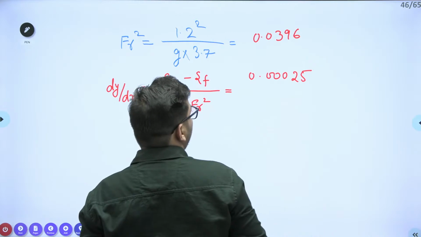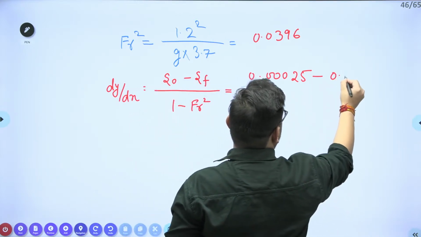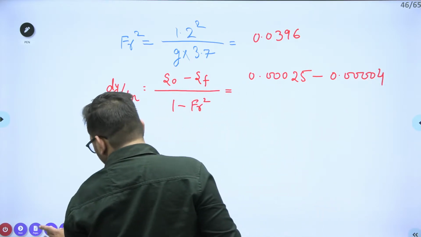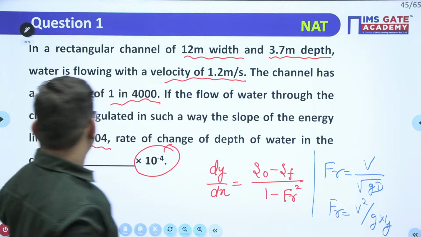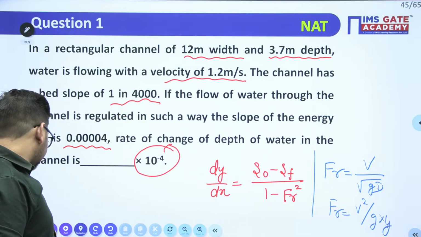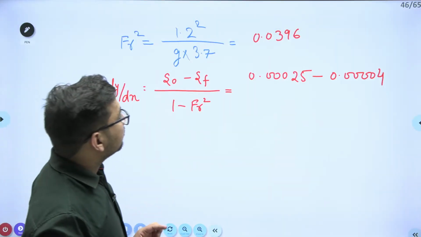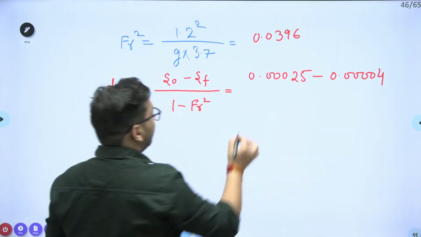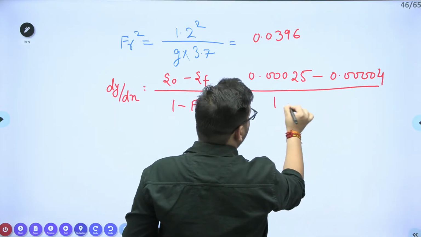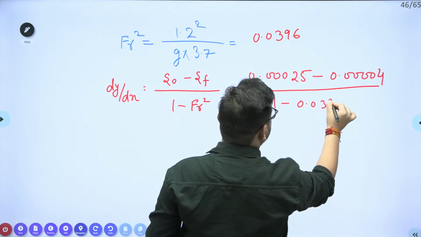This will be 1 by 4000 minus 0.00004. This is the second slope, SF, 0.00004. Yes, correct. Divided by 1 minus Froude number square, that is 0.0396.